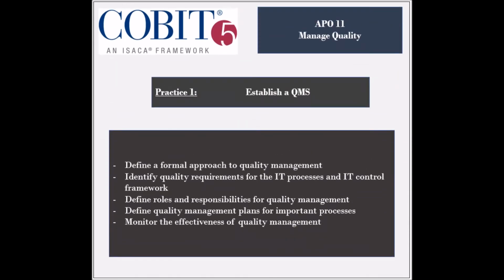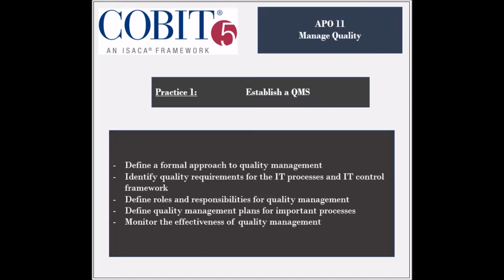The activities involved in this practice include establishing a standard and formal quality management approach to all IT processes and control frameworks, and aligning it with the enterprise requirements. The quality requirements and criteria for the processes should be identified, taking the legal and customer requirements into consideration. The roles and responsibilities for quality management should be defined.